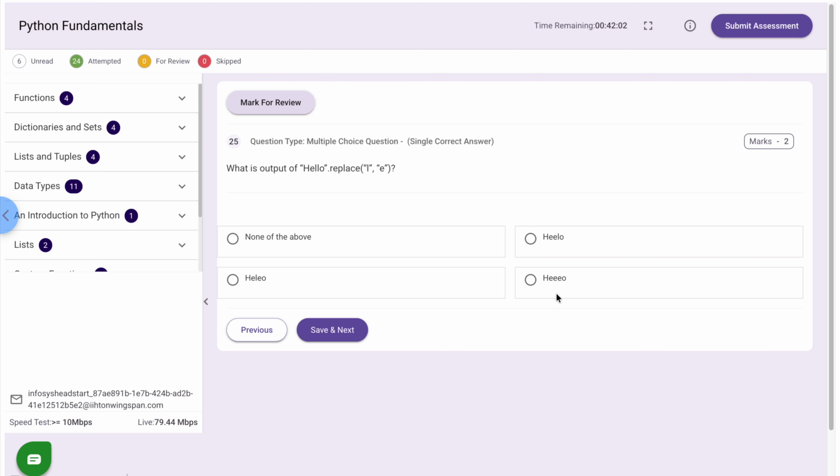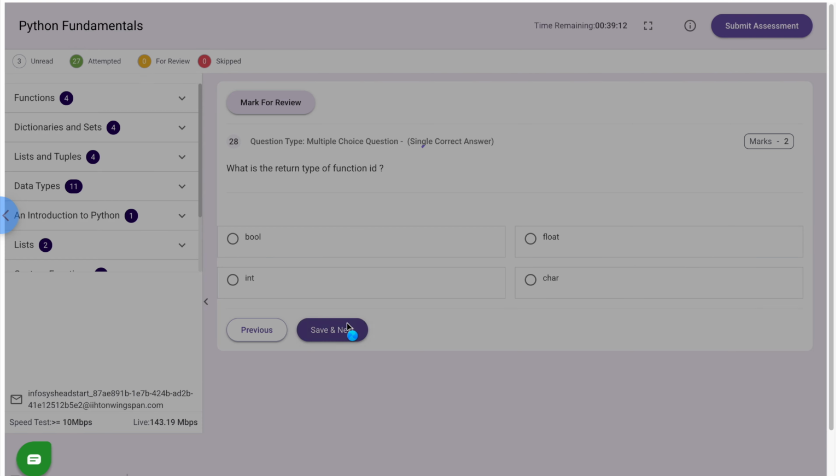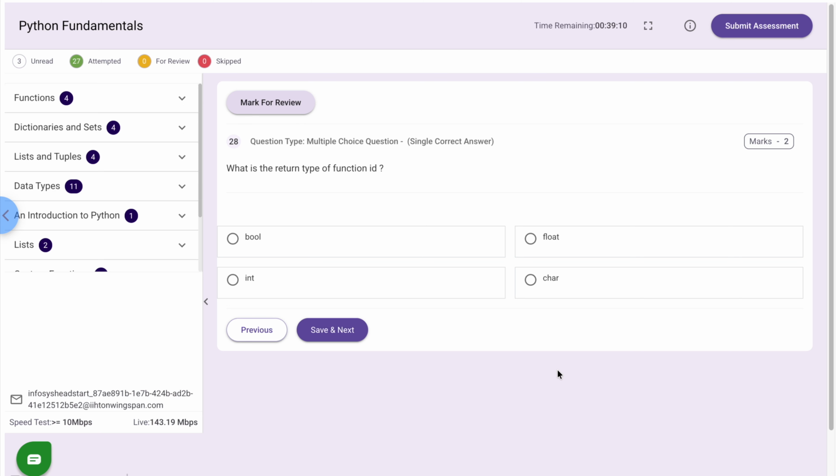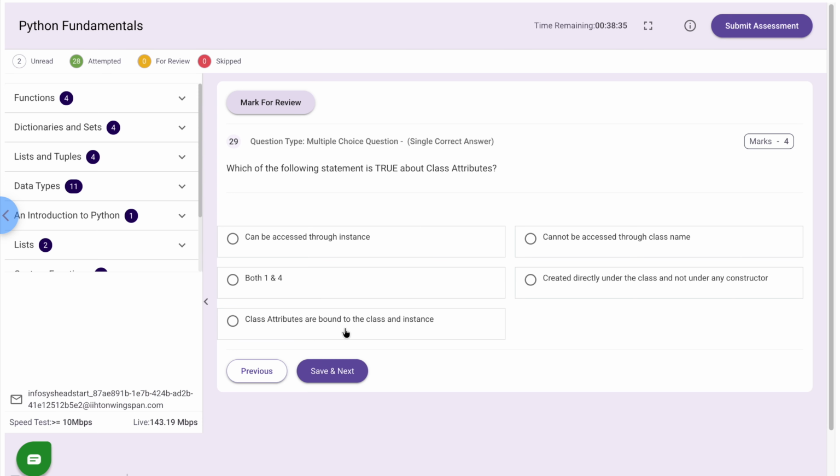Next, what is the output of hello dot replace L with E? Correct answer is option 4. Next, which of the following uses the in operator to check whether an item is in it or not? Correct answer is all of the above. Next, which keyword is used for function? Correct answer is def. Next, what is the return type of function id? Correct answer is int. Next, which of the following statements is true about class attributes? Correct answer is both 1 and 4.